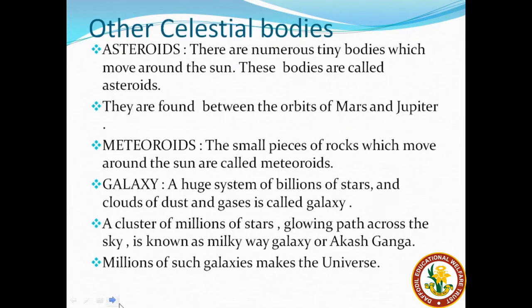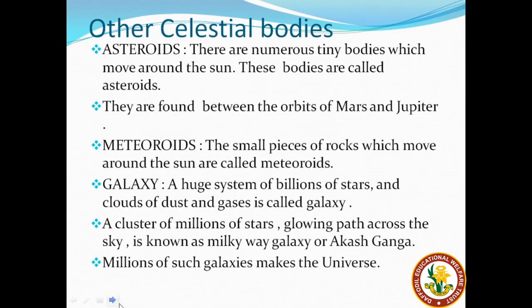Now, other celestial bodies. There are other celestial bodies of great importance. These are known as asteroids, meteoroids, and galaxies. Asteroids are numerous tiny bodies which move around the sun. These bodies are called asteroids. They are found between the orbits of Mars and Jupiter. We have already discussed this when we were discussing the planets.